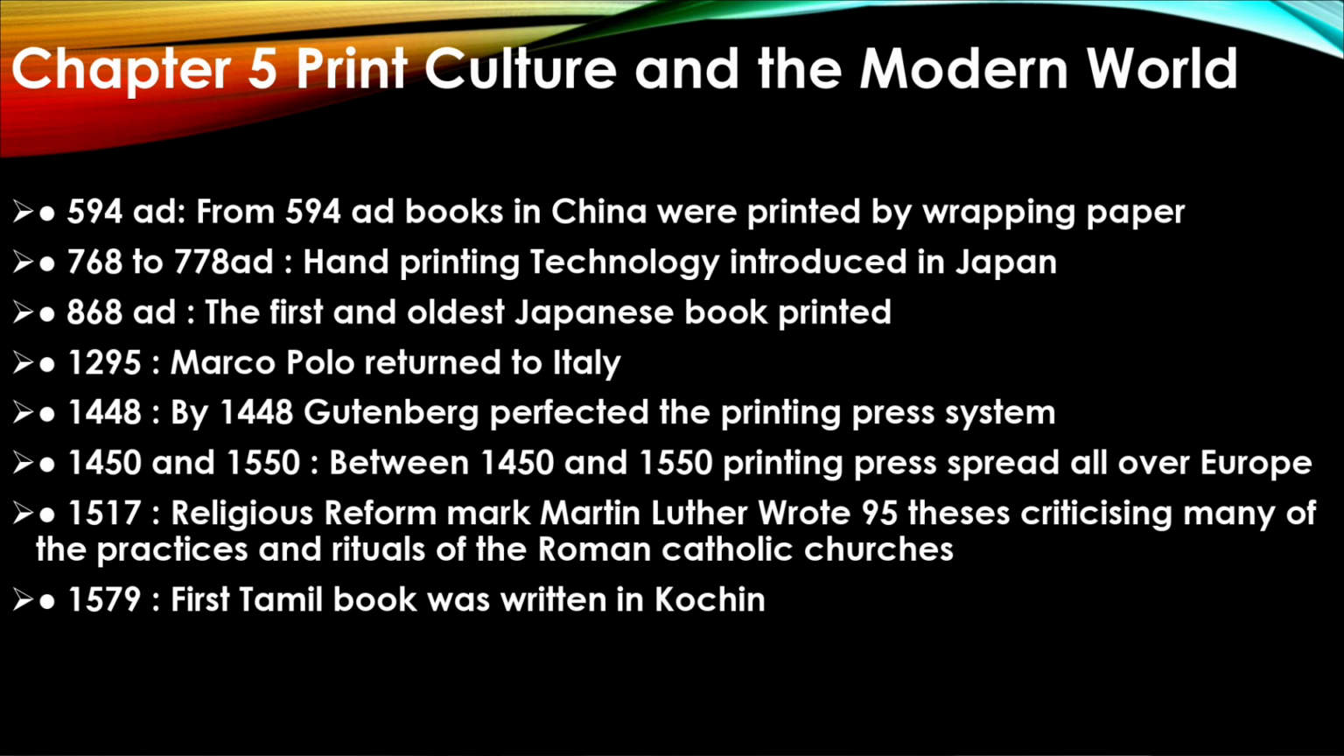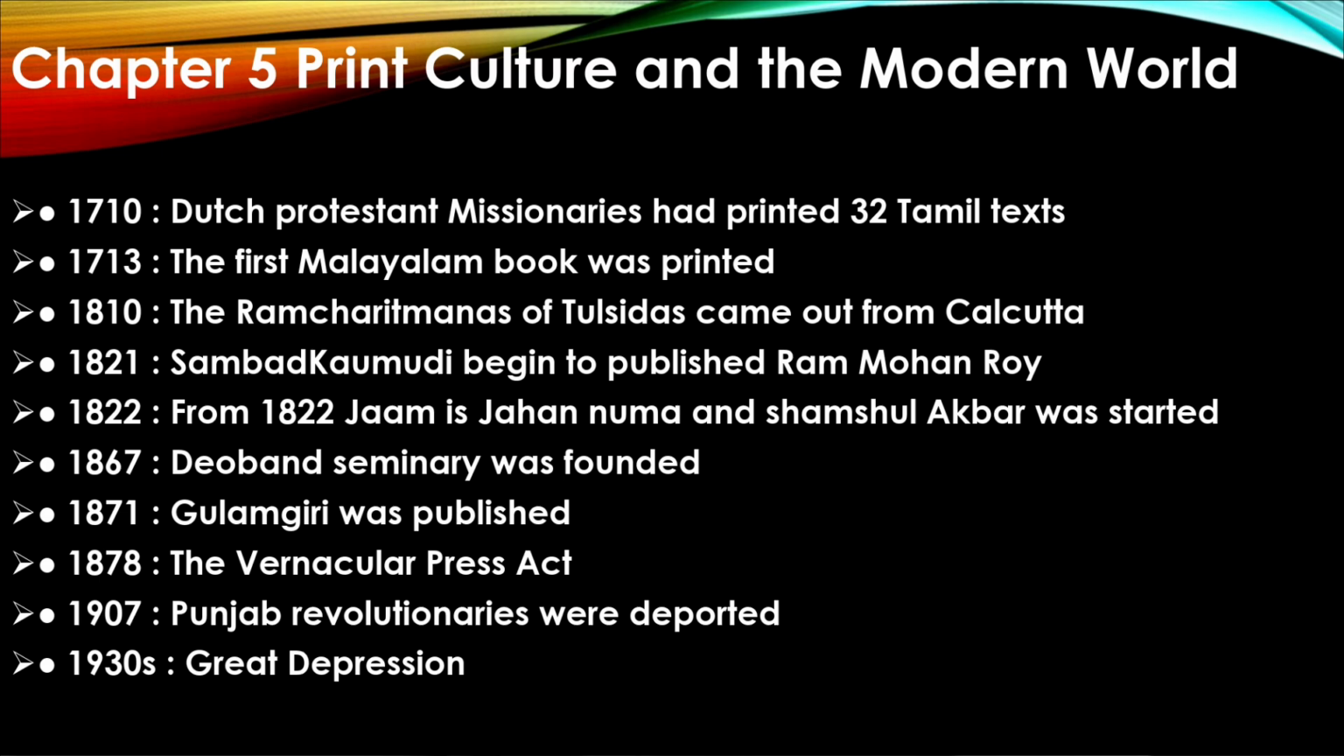1517, religious reformer Martin Luther wrote 95 theses criticizing many of the practices and rituals of the Roman Catholic Church. 1579, the first Tamil book was printed in Cochin. 1710, the Dutch Protestant missionaries had printed 32 Tamil texts. 1713, the first Malayalam book was printed. 1810, the Ramcharitmanas of Tulsidas came out from Calcutta. 1821, Sambad Kaumudi began to be published by Ram Mohan Roy.